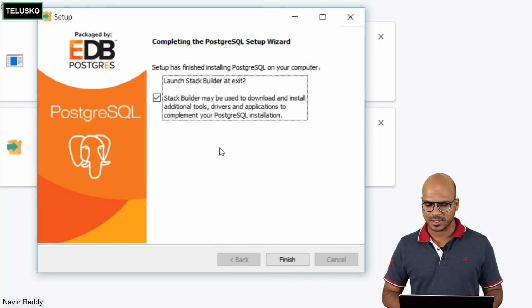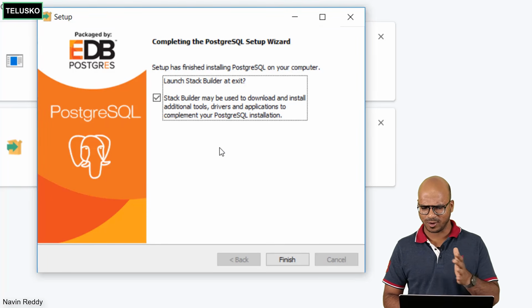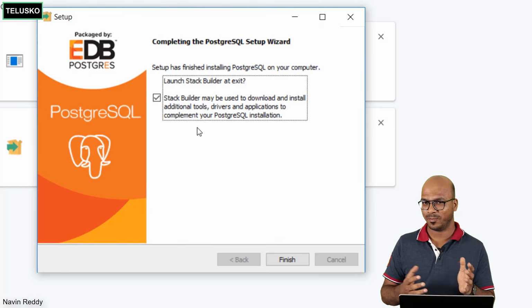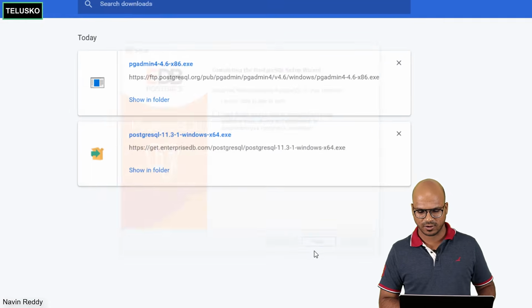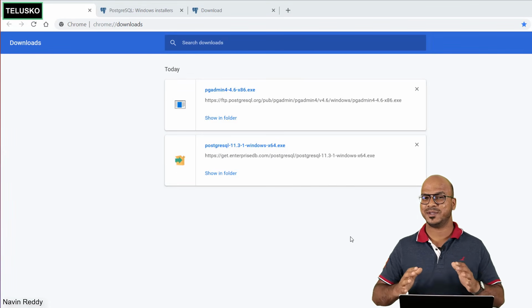So we are done with the setup here. You can see we got a finish time. It took a long time for this setup to run. I don't know why. Maybe on this machine something went wrong. Just uncheck that Stack Builder and click on finish, and your Postgres has been installed.